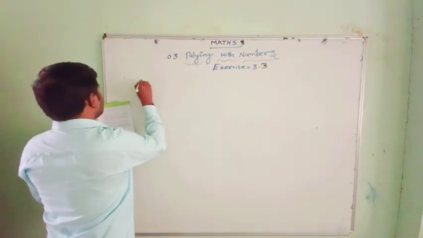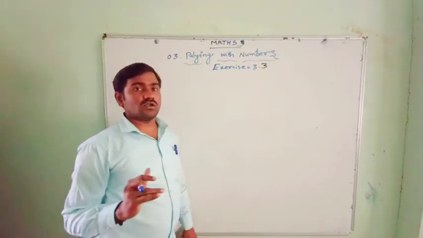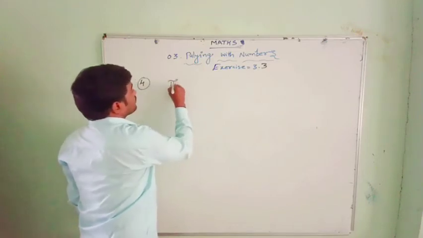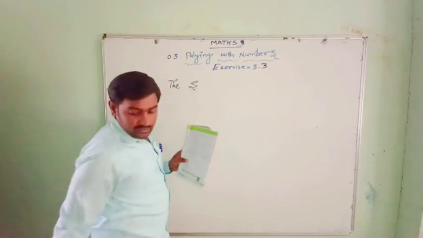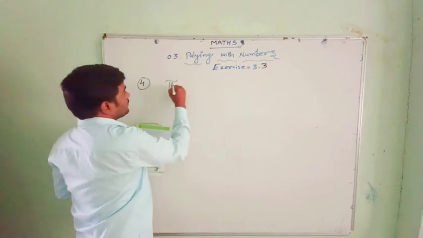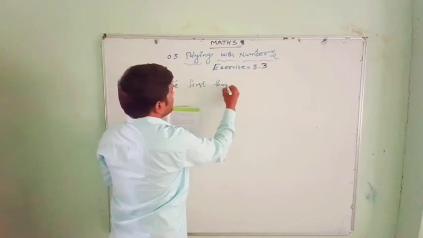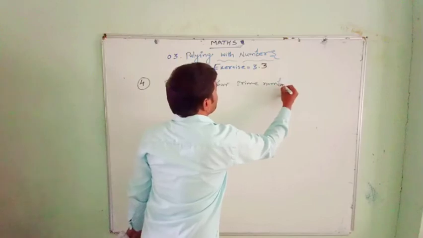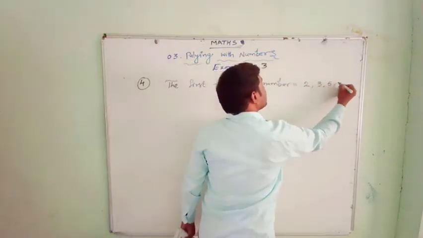See, for the smallest number with 4 prime factors, we take the first 4 prime numbers. What are the first 4 prime numbers? 2, 3, 5, 7.